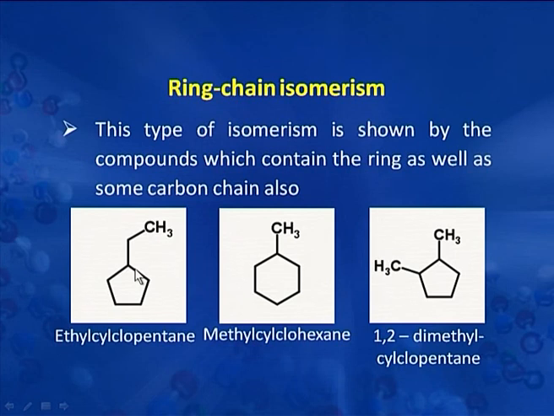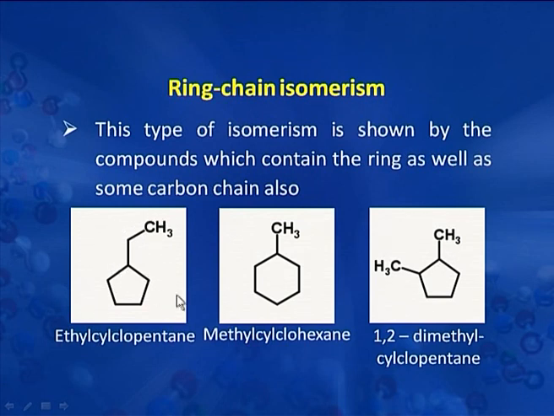So how do we classify these isomers? They have the same chain, so we cannot classify them as chain isomers. They do not have any functional group, so they cannot be classified as functional isomers. There is no question of position since there is no functional group. We can talk about the position of substituent, but substituents are different. Here the substituent is methyl, here there are 2 methyls, and in this case it is ethyl.